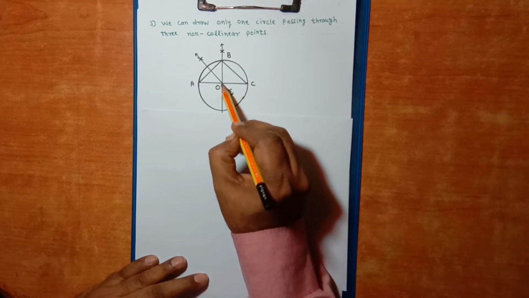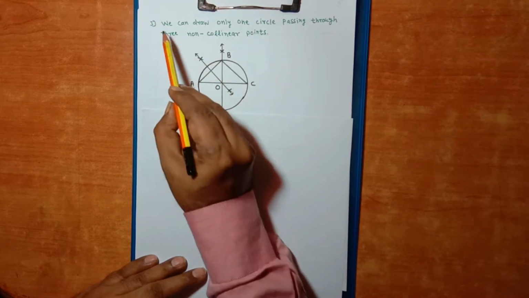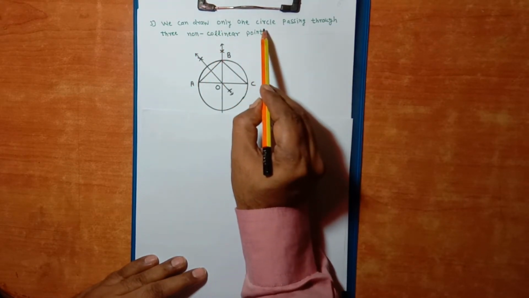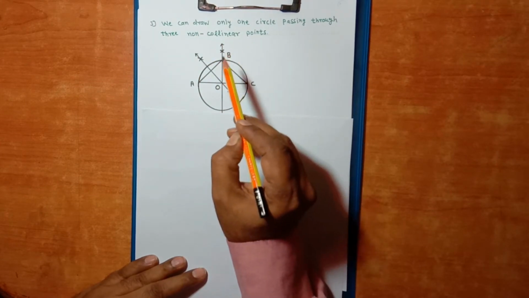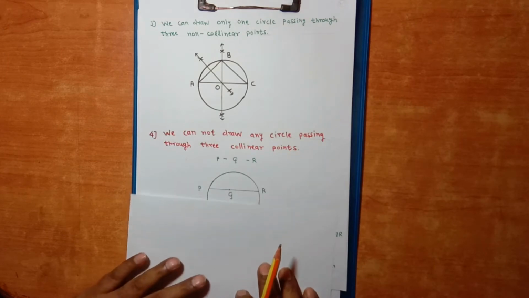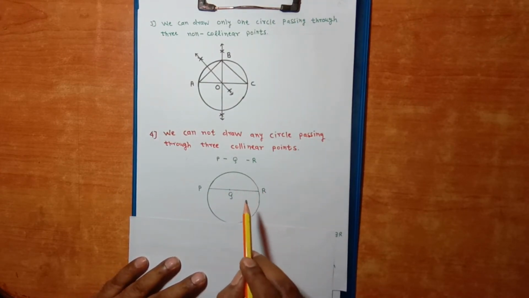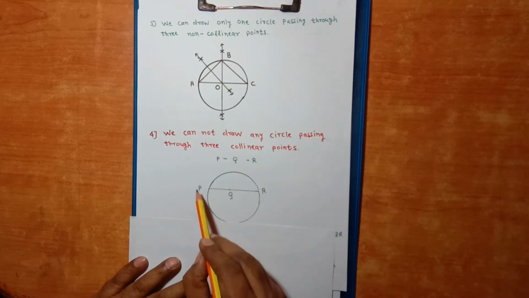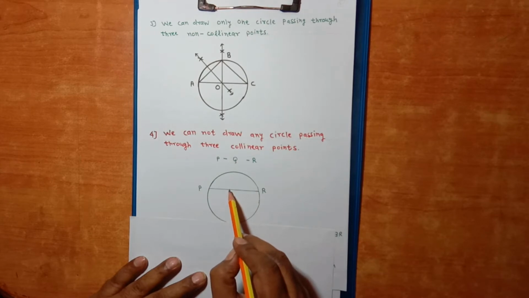So O is the only point which is equidistant from point A, B and C. So we can draw only one circle passing through three non-collinear points. Suppose 3 points are collinear, then let us see what happens. Here point P, Q, R are collinear. So here the circle passes through only point P and R. It does not pass through point Q.